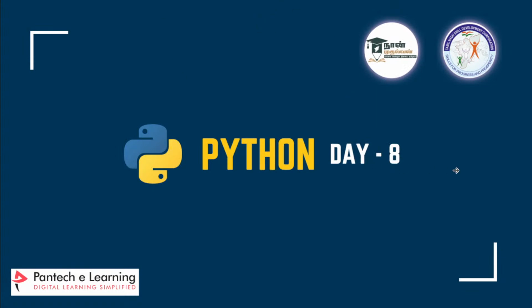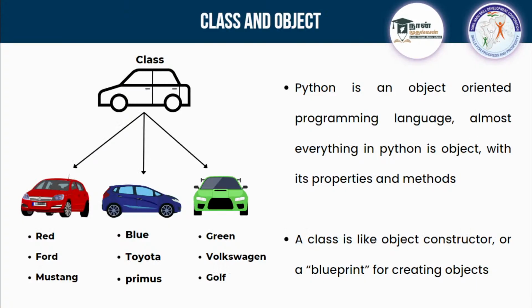Okay, so we'll go into the class and object concept in Python. Class and object are two things, and they are interconnected. I'll tell you one by one. Python is an object-oriented programming language. This is a new sentence for us. Once I teach you about class and object, I'll tell you what this line means and why they say this. They also say almost everything in Python is an object.